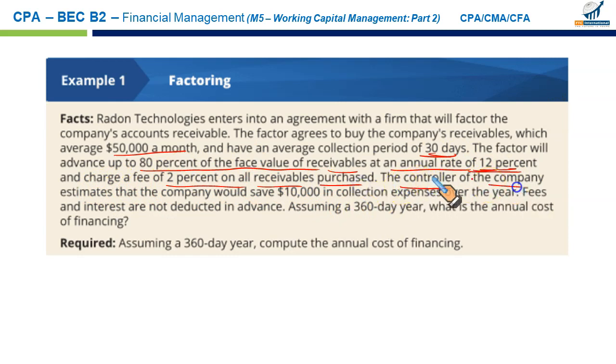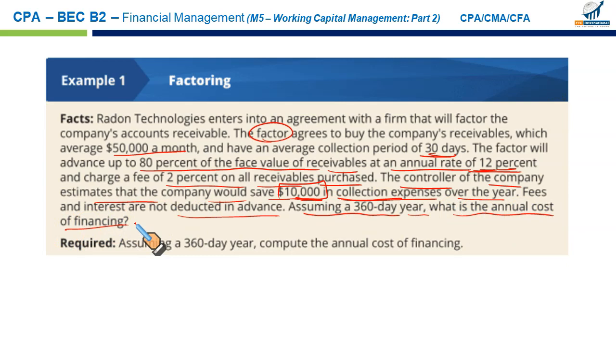The controller of the company estimates that the company would save $10,000 in collection expenses over the year. Since this factoring company is responsible for collection, we don't need our own collection department, so this means we will save $10,000. Fee and interest are not deducted in advance. Assuming a 360 day year, what is the annual cost of financing through factoring?